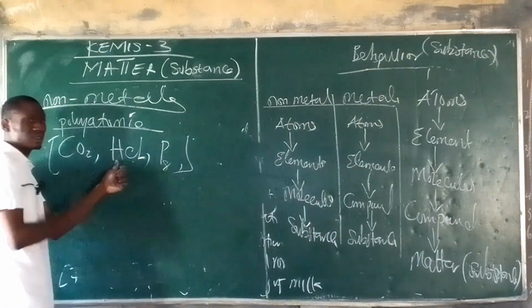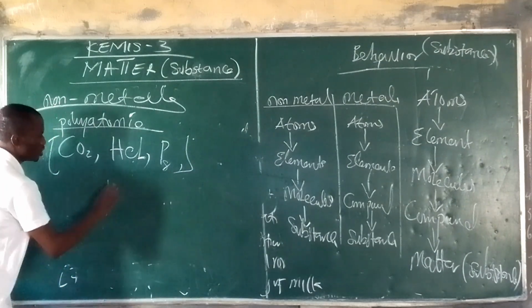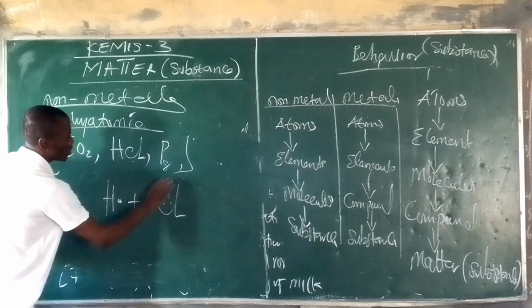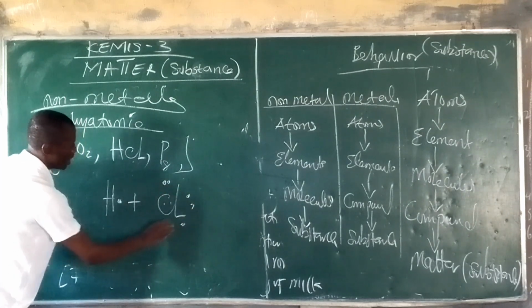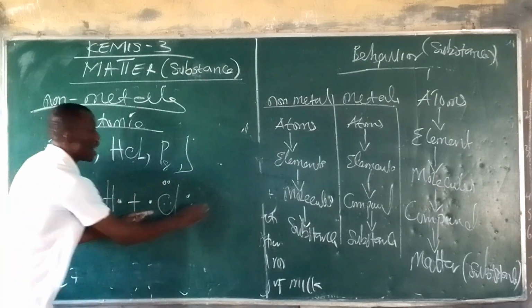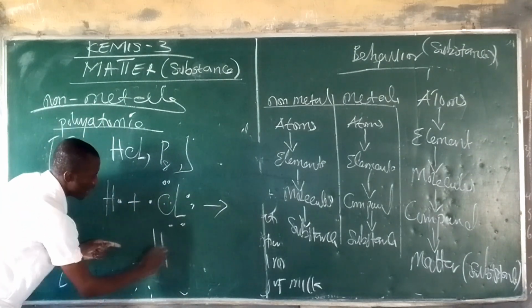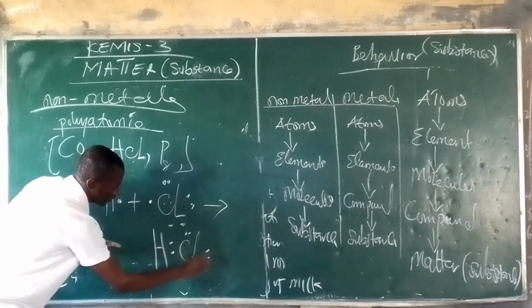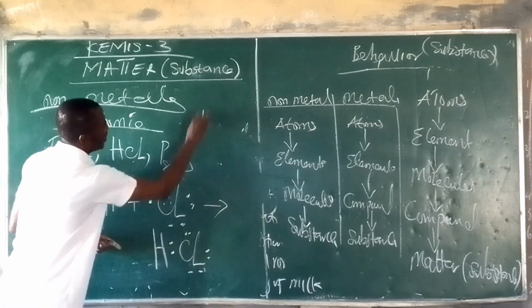Alright, we're looking at hydrogen. Hydrogen, which has one valence electron, reacts with chlorine, and chlorine has 7 valence electrons. The atoms share, and then it is going to form hydrogen chloride. This will also be written as this.